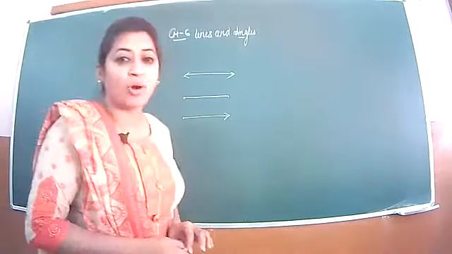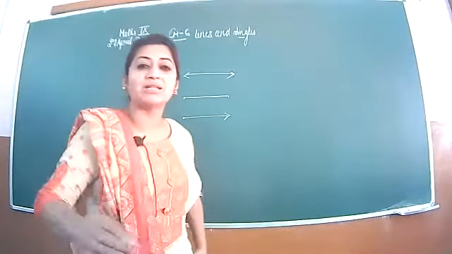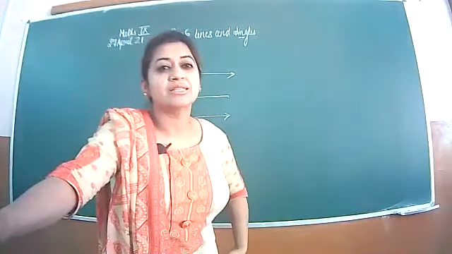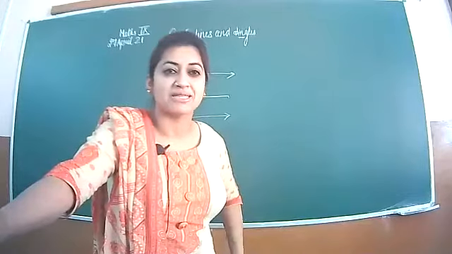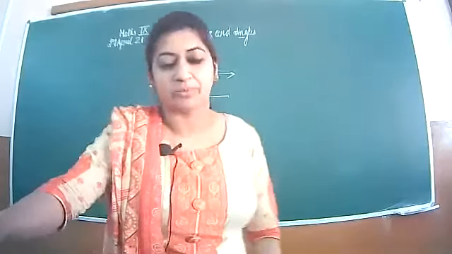Next is collinear points. Collinear points are the points. Children, you just have to listen. This all I will send you in the form of concept map. You can write the definitions from there.